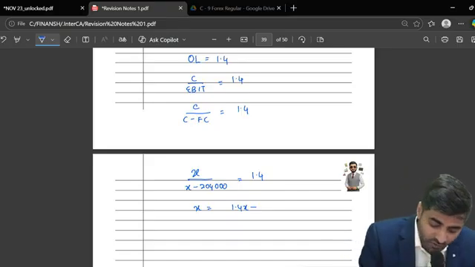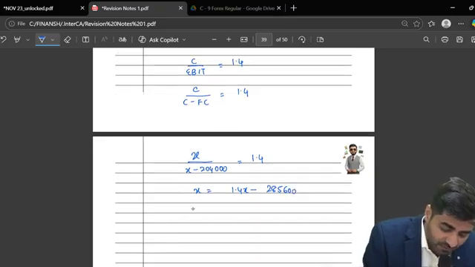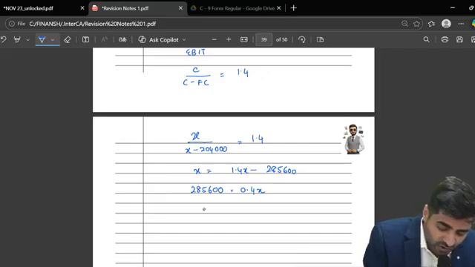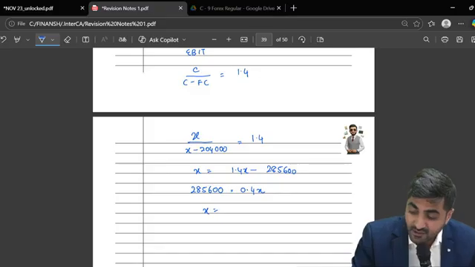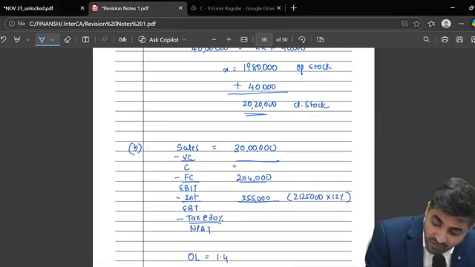So now X will be 1.4X minus 2,04,000 into 1.4. So this will give me 2,85,600. That will become my 0.4X. So what is going to be my X? Now my X should be coming as 7,14,000. So the X which I've got is the contribution, 7,14,000.